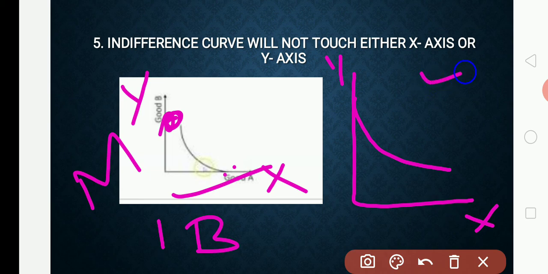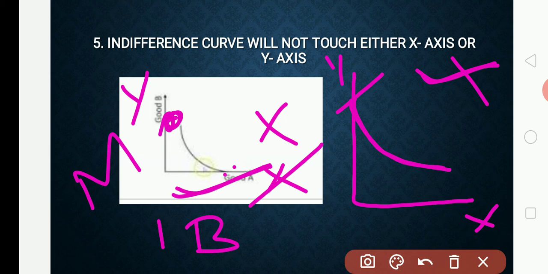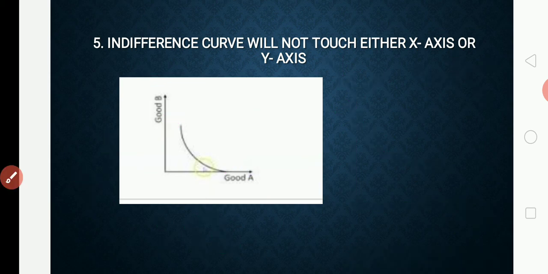What is happening in the second diagram? It shows the indifference curve touching the y-axis. The diagram cannot be like this. The indifference curve should not touch either the x-axis or the y-axis. If it touches either axis, the indifference curve is not applicable.